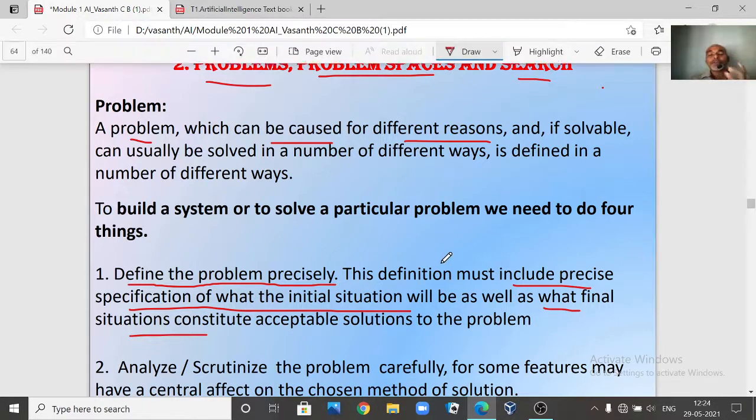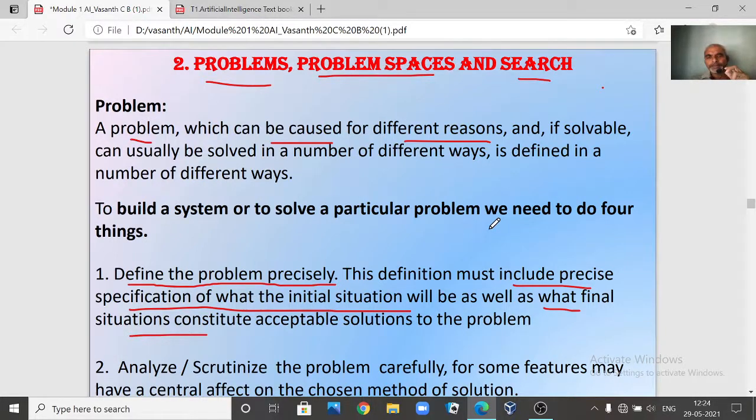Or say, for example, if you take your water jug problem which we have discussed in our previous class. Or another problem, sorry, the water jug problem we have not discussed yet. Say, for example, now you are talking about a tic-tac-toe game which you have already discussed. Now what is the initial situation in a tic-tac-toe game? When you are defining a tic-tac-toe problem, you have to tell, okay, this is my board configuration or initial configuration. In the initial configuration, all the positions are empty, and what should be your final configuration, that also you have